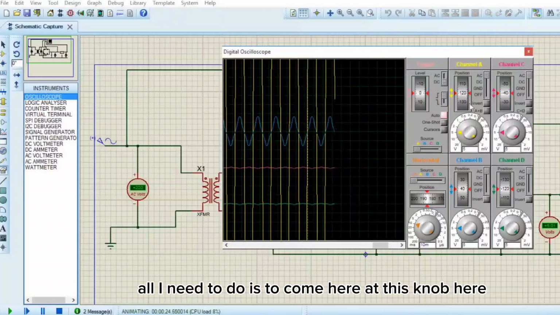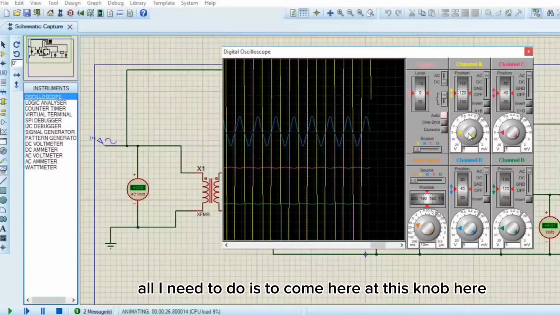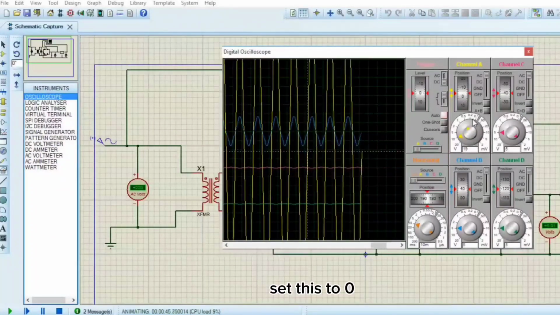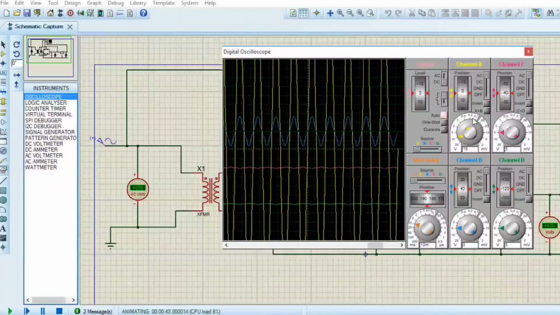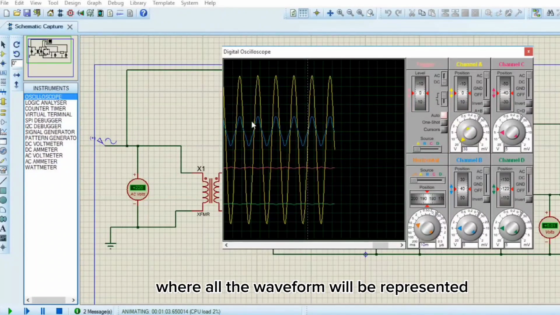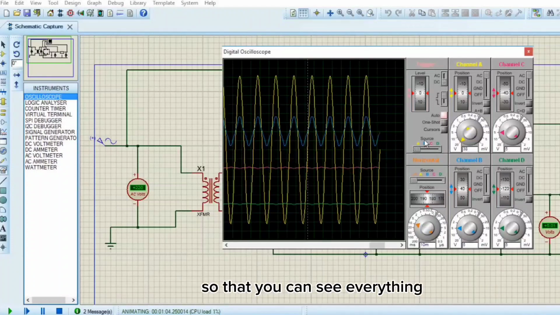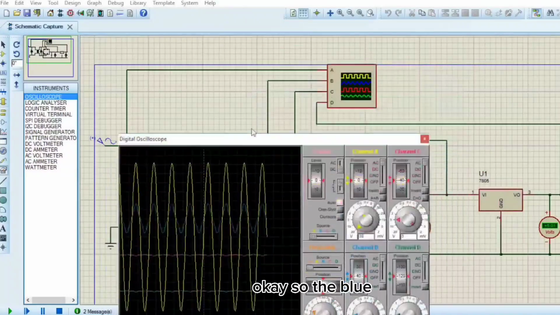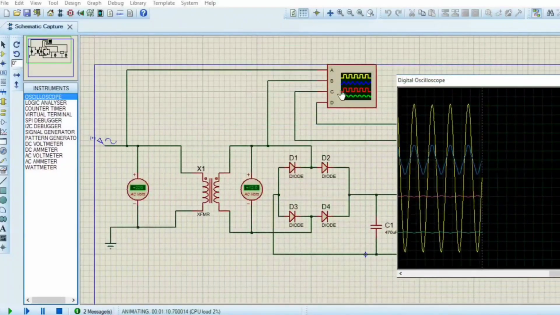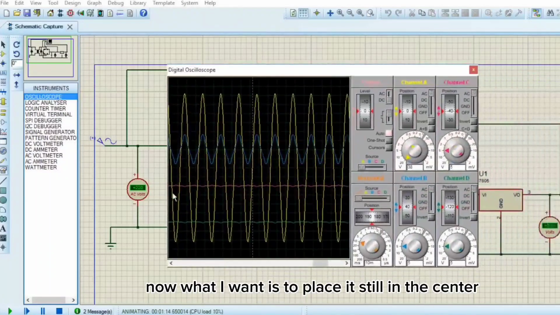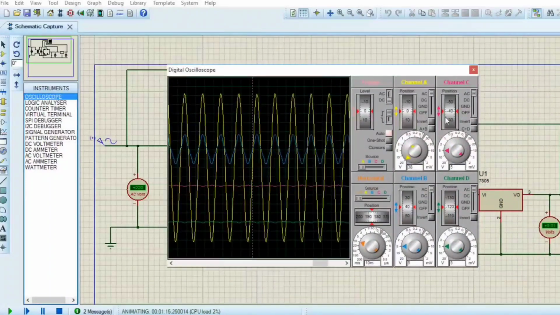all I need to do is to come to this knob here. Let me set this to 0 first. When I set this to 0, it will give you a symmetric representation where all the waveform will be represented within the screen so that you can see everything. So I'm putting the position at 0. Okay, so the blue is coming from here. That is the step down AC voltage. Now what I want is to place it in the center at the 0 point.